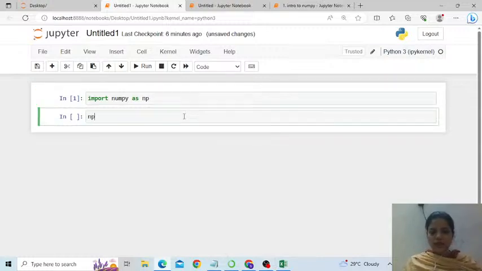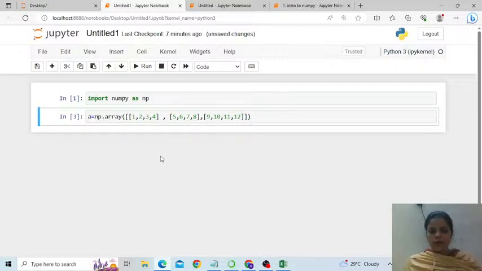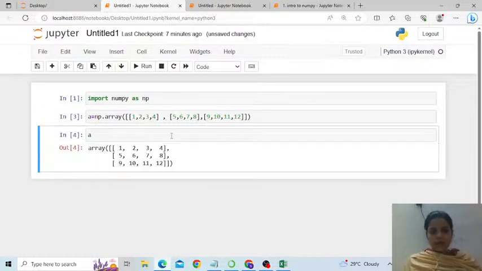To create a numpy array, say I want to create a 2D array: 1, 2, 3, 4, 5, 6, 7, 8, 9, 10, 11 and 12. This is how it creates. If you want to store this array in another variable, let me call it A. Now if I print A, this is my array created by numpy.